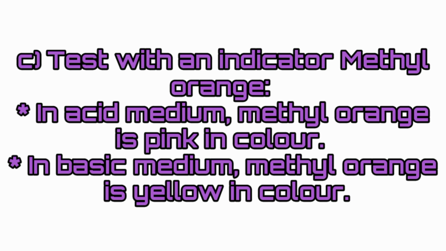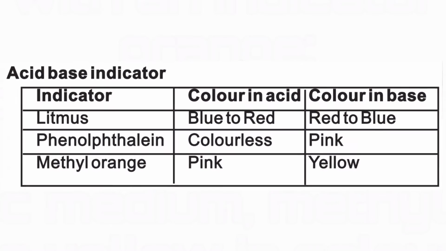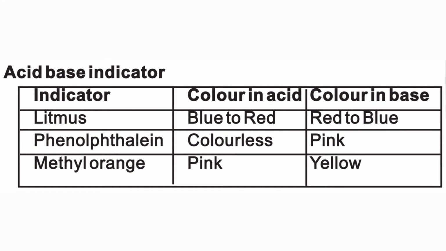C. Test with an indicator, methyl orange. In acid medium, methyl orange is pink in color. In basic medium, methyl orange is yellow in color. Acid base indicator: litmus, color in acid blue to red, color in base red to blue. Phenolphthalein, color in acid colorless, color in base pink. Indicator methyl orange, color in acid pink, and color in base yellow.